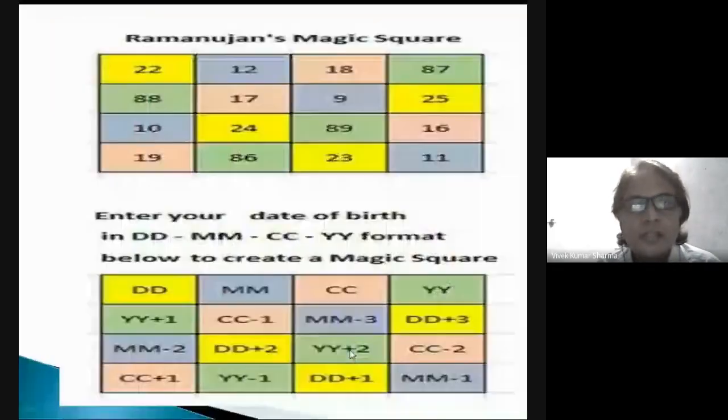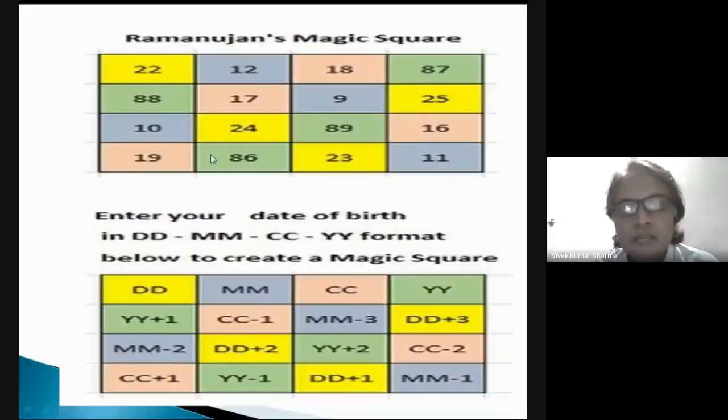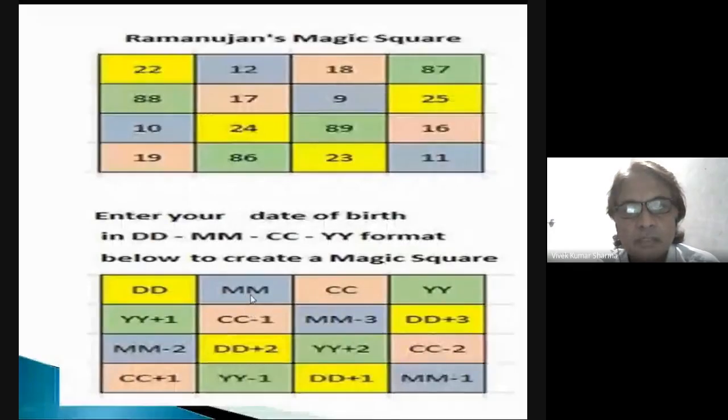Similarly, you can see here Ramanujan's magic square. In this square you have to put your date of birth, any date of birth. Look here, this is the date of birth: 22 is the given date, then this is the month, December, then this is the century, and this is the year.